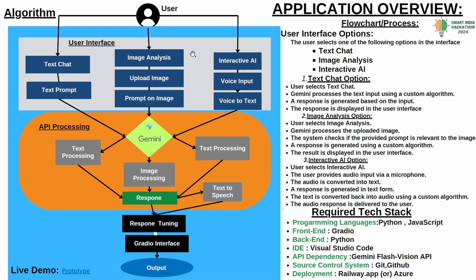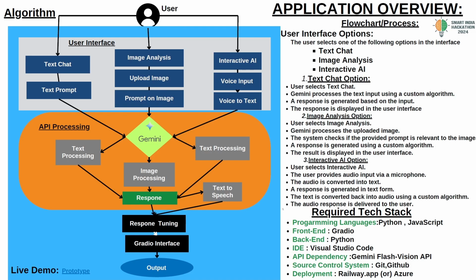This is very advanced, and in this algorithm we used emerging technologies like speech to text, text to speech, Gemini, as well as HTTPS packages, and so on. To design this project, we mainly depended on Python, with JavaScript as a side language, and for the front end we used the Gradio framework, which is the best framework for ML models.